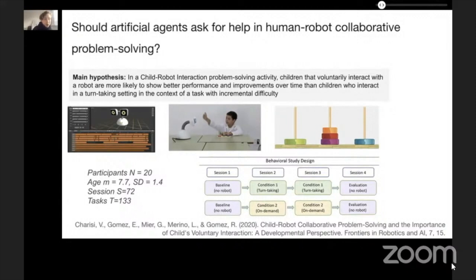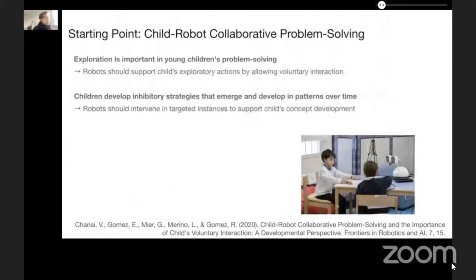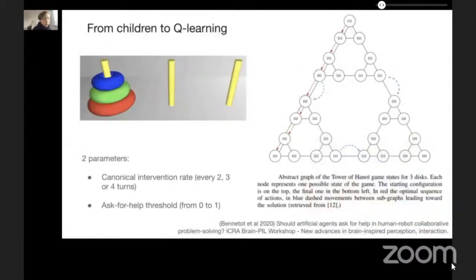Charisi et al. actually considered this game of Tower of Hanoi and conducted a behavioral experiment to evaluate task performance and designed two types of robot interventions, voluntary and turn-taking. The conclusion of this article that interests us is that the exploration is important in young children problem solving, and that children develop actually inhibitory strategies that emerge and develop in patterns over time. Starting from this conclusion and considering that it would be valuable to transfer developmental discoveries to AI, we try to verify if this hypothesis is also true in a simple reinforcement learning algorithm.